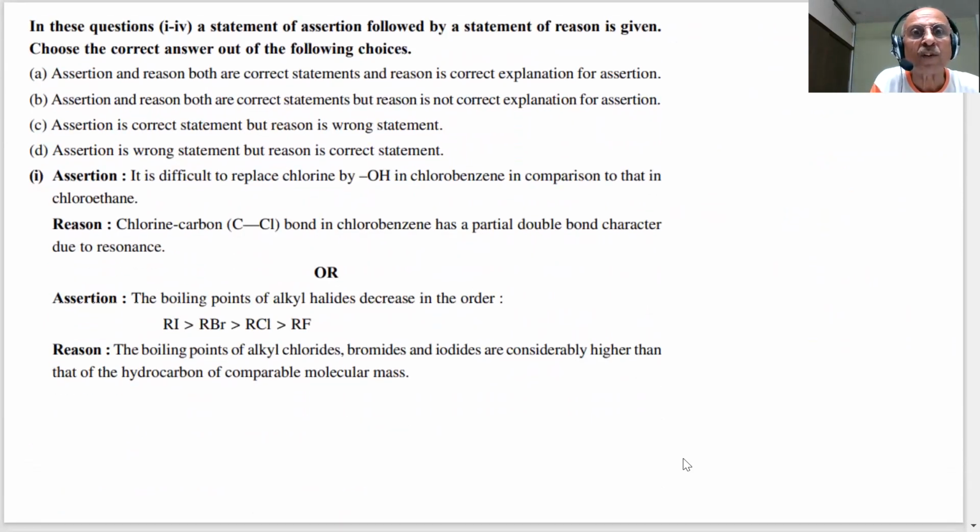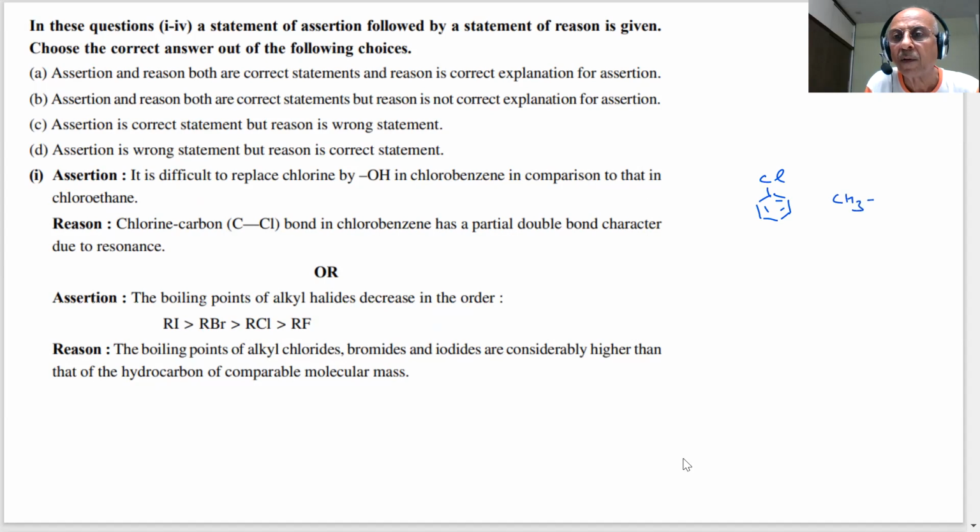In these questions 1 to 4, a statement of assertion is followed by a reason. Choose the correct option. First question: it is difficult to replace chlorine by OH in chlorobenzene in comparison to chloroethane. Is it correct or not? Chlorobenzene, students, and chloromethane. Is it true?